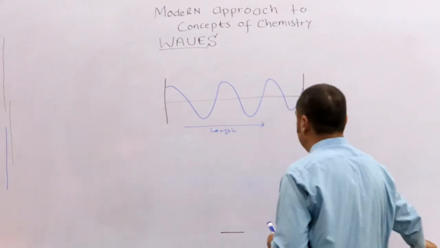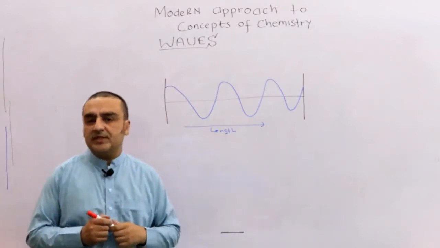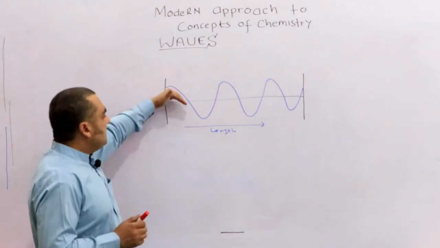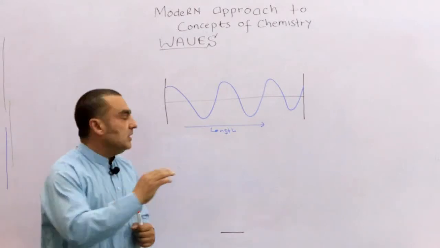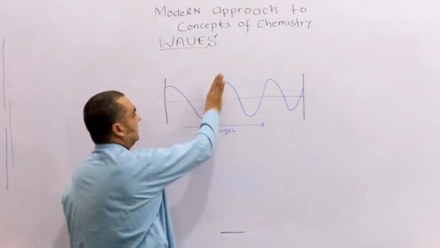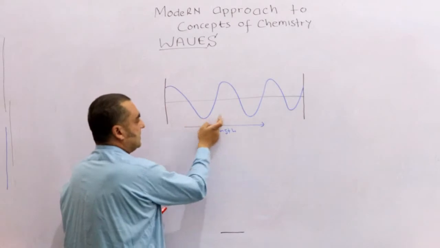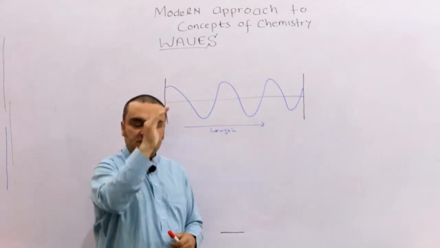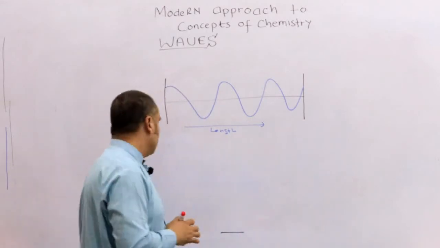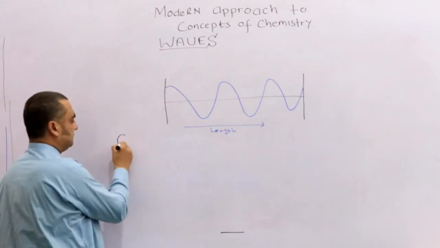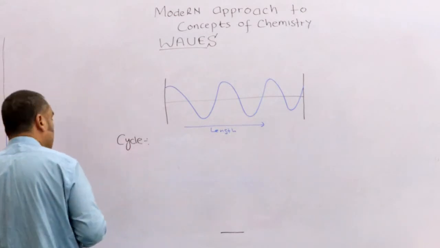Okay, so as I told you, we need to introduce another concept. As you see, these waves are periodic. Periodic means that they repeat themselves in time. After a certain time this is repeated, and after that time this thing is repeated. Okay, or this and this, so they repeat themselves in time. So another concept is called a cycle. What is a cycle in the concept of waves?